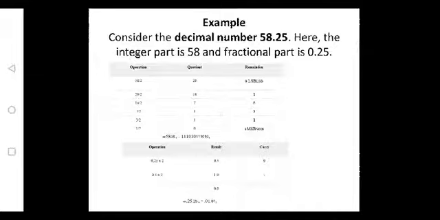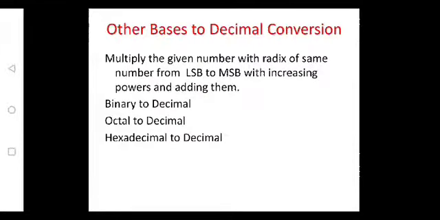This is the way how to convert decimal to any other number system. Divide the given number for the integer part and write down from bottom to top. Multiply the given number with the radix and write down from top to bottom. Combine the integer and fractional part, and this is how to convert decimal to other. The next is other to decimal.